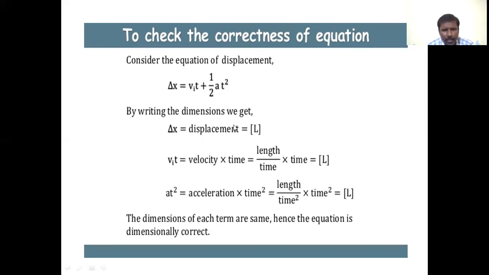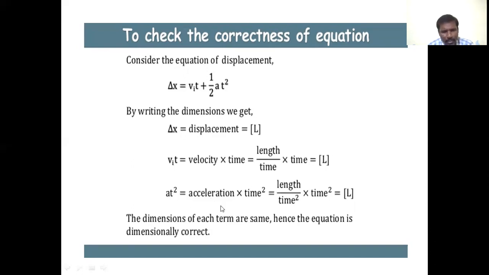By writing the dimensions, the dimension of delta x, displacement, equals L. Then v_i times t is velocity times time, where v_i is the initial velocity and t is the time. The dimension formula for velocity is length by time, times t, so when t cancels, we get L.